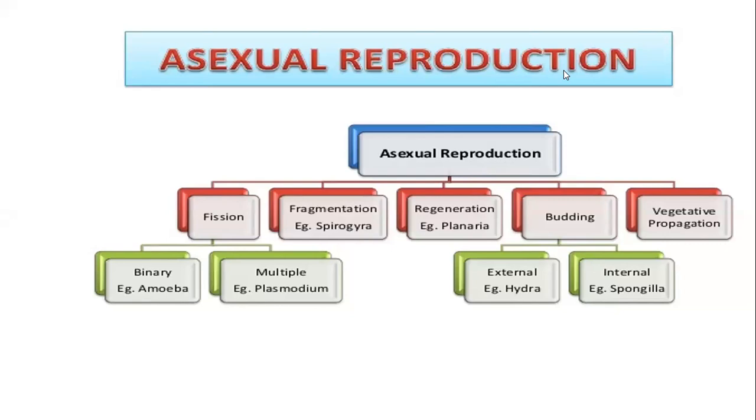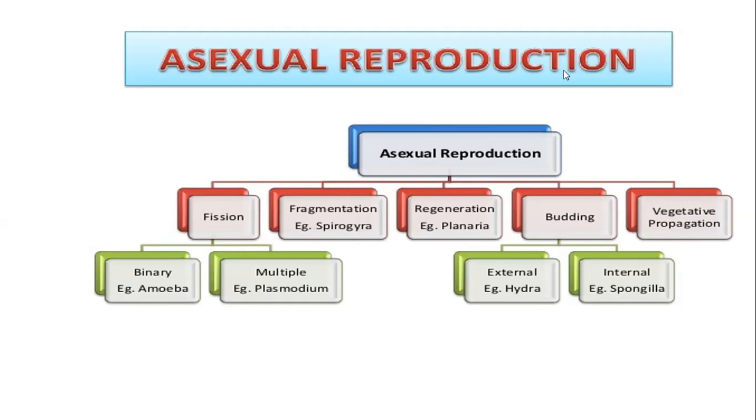Binary. Bi means two. Binary, dividing into two parts, two pieces. Multiple का मतलब होता है that one organism will divide into many individuals. That is multiple fission. Second is fragmentation. Simple. Fragments हो जाते हैं, छोटे छोटे टुकड़े हो जाते हैं, छोटे छोटे pieces हो जाते हैं, and each piece can regenerate a new organism. That is fragmentation.